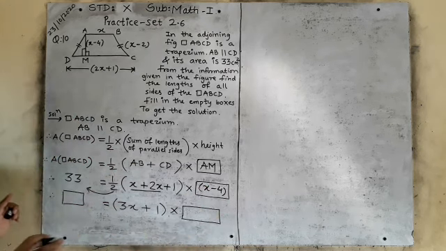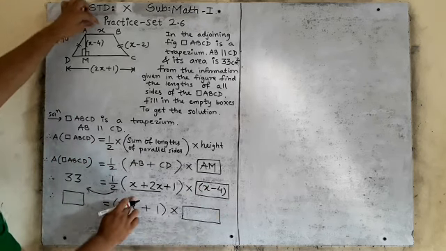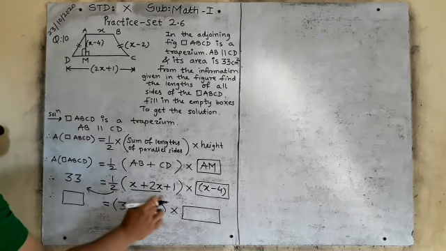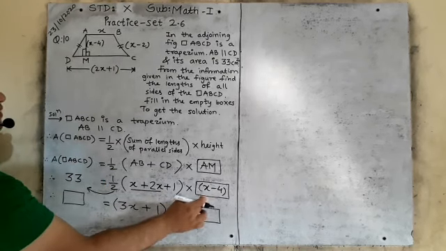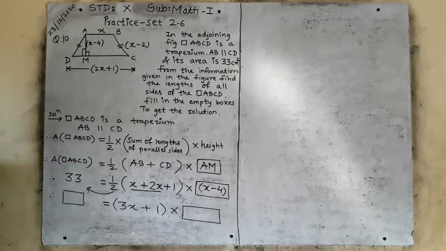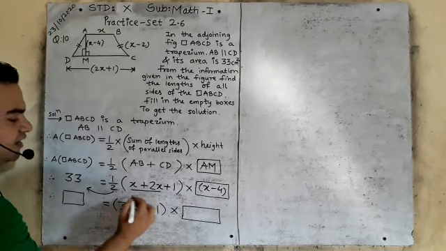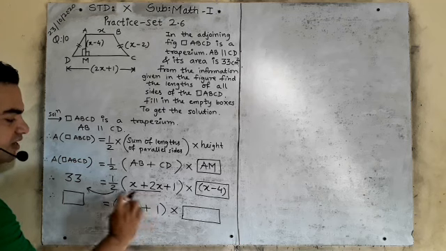Very easy, very simple. AB value is x. CD value is 2x plus 1. And AM is the height. So what is the value of AM? x minus 4. Got it? Now can you see I have underlined these two terms, they are like terms, the same x.